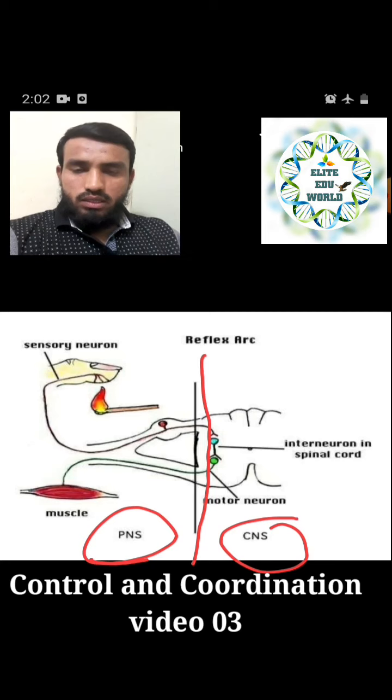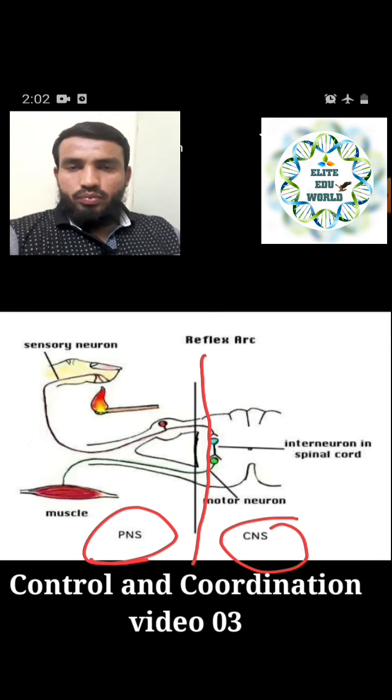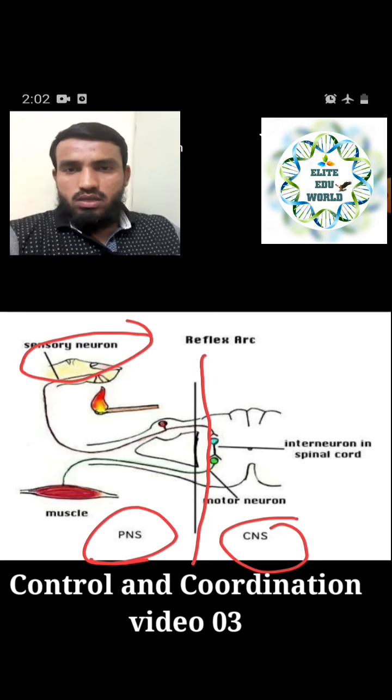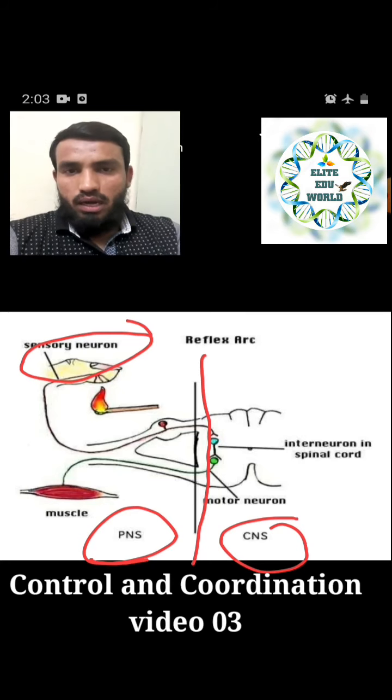So the movement will be happening from the peripheral nervous system to central nervous system, then from central to peripheral. Here a sensory neuron is mentioned that is present in our skin. When the skin is touching any hot object, when the body is coming into an extremely high level of heat that is dangerous for us, sensory nerves are present. These sensory nerves will detect the heat level, and if it is high, immediately the message will pass through the sensory nerves. This is our sensory nerve, and they are just coming to the spinal cord.